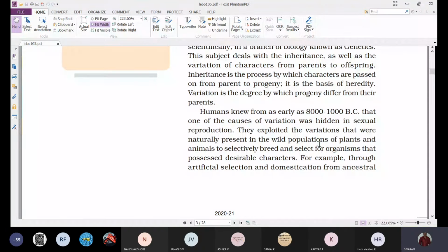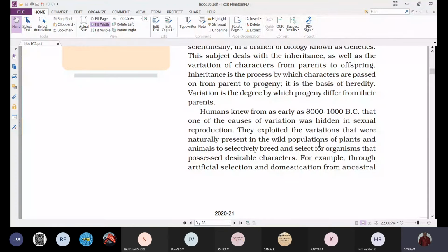The reason for this variation between the progeny and the parents is hidden in sexual reproduction, which we knew very long before. But what is the reason behind that, we don't know. That variations are caused because of sexual reproduction taking place in the organism, we knew around 8,000 BC. But the reason behind this variation because of sexual reproduction, we don't know.